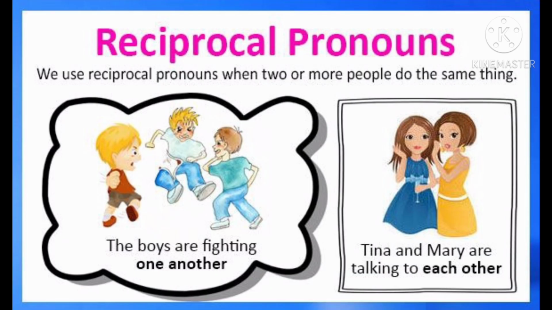The ninth kind of pronoun is reciprocal pronouns. We use reciprocal pronouns when two or more people do the same thing. For example, the boys are fighting one another, Tina and Mary are talking to each other. So, in both examples, one another and each other are reciprocal pronouns. Some commonly used reciprocal pronouns are one another and each other.